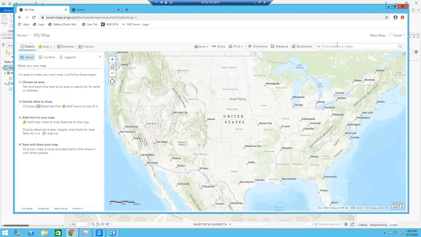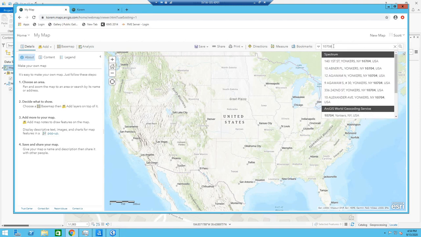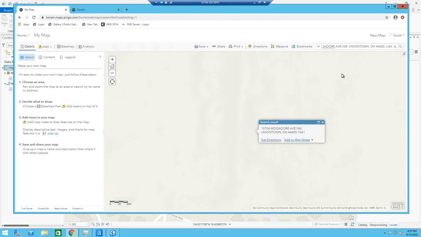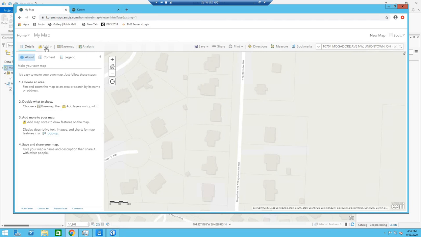Once it's configured, you can go into ArcGIS Online first if you want to, and we'll locate an address here. As you can see, it comes up with the type ahead and gives you different addresses that can be your choice. You can click on that address and go ahead and zoom in and see where it is.